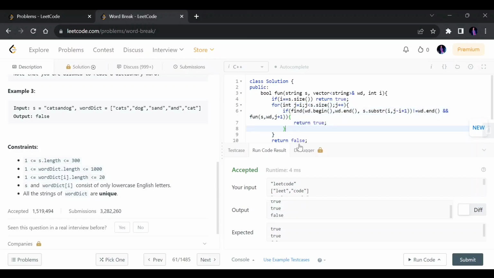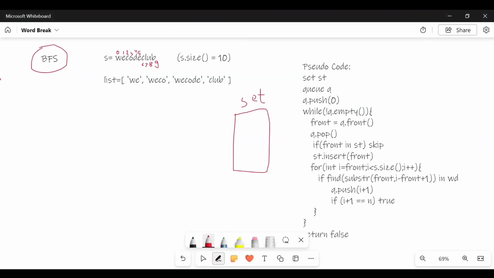Okay, so let's move on to the optimal approach to solve this problem. The optimal approach uses BFS, which is breadth first search. It is just like the previous brute force approach we have seen.